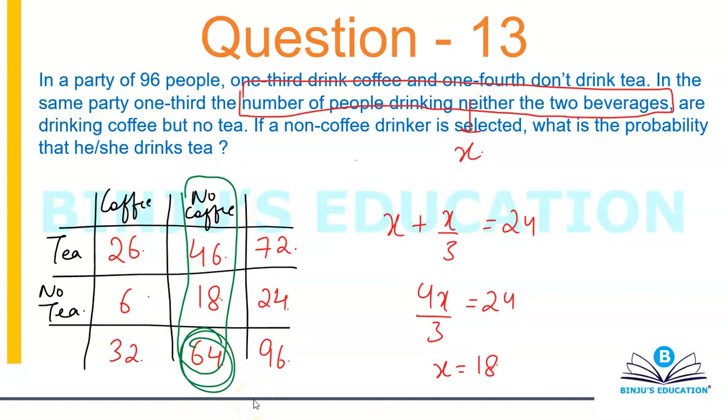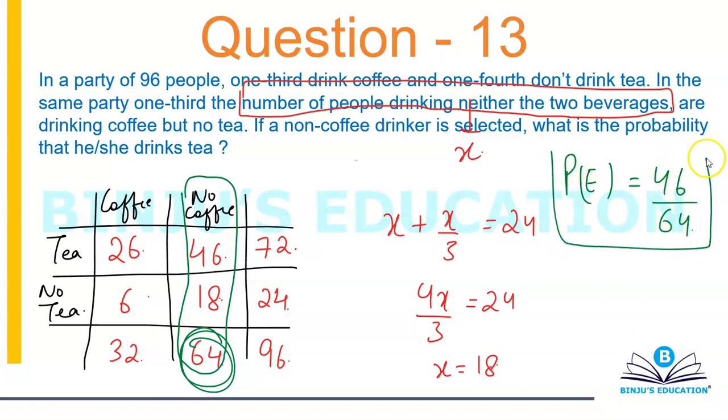If a non-coffee drinker is selected, what is the probability that he or she drinks tea? So basically they're asking out of 64 how many drink tea. So the probability will basically become 46 by 64. And that's your answer.